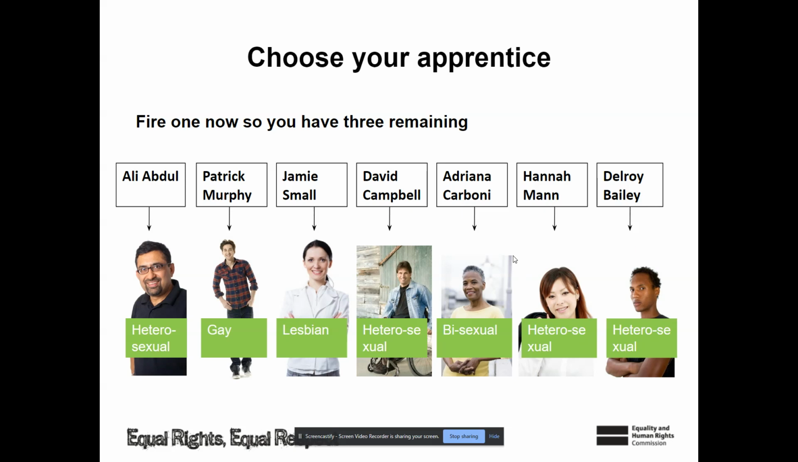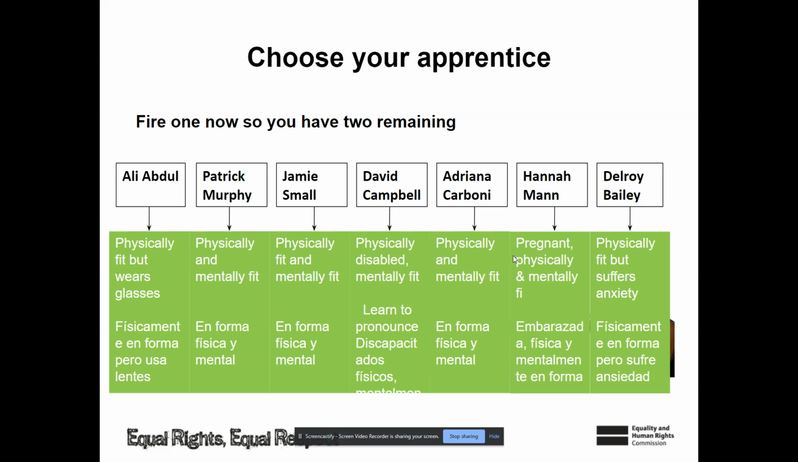Here are their physical and mental qualities. So some are physically fit, but might have to wear glasses or have anxiety. Hannah is pregnant. David is obviously physically disabled. So go ahead and pick someone for your moon mission.